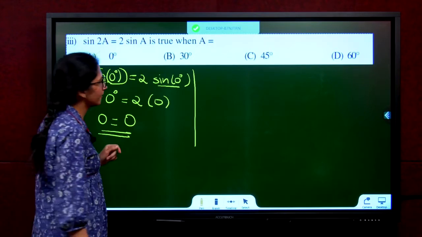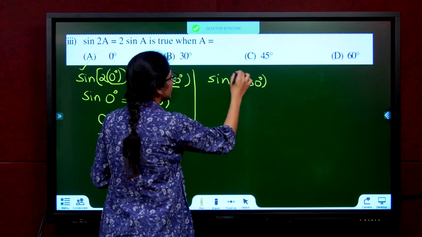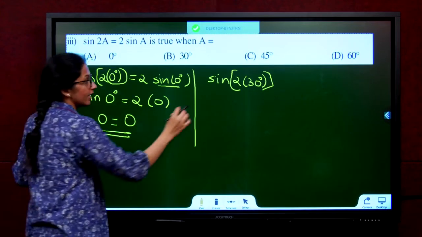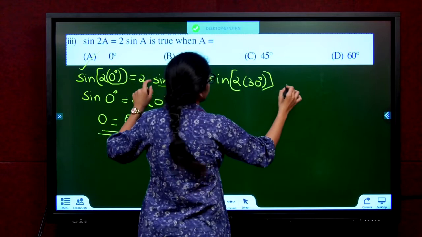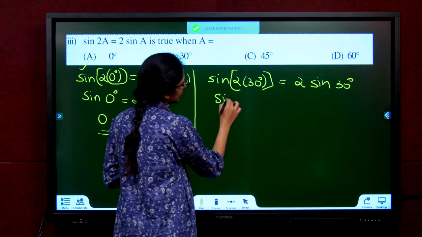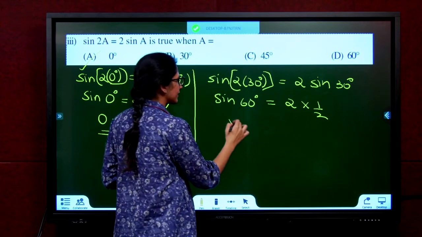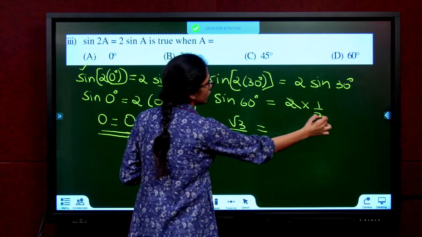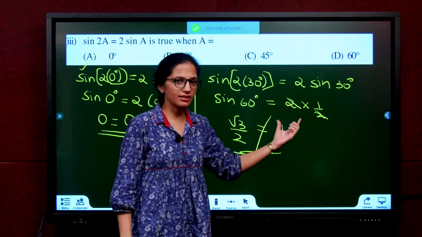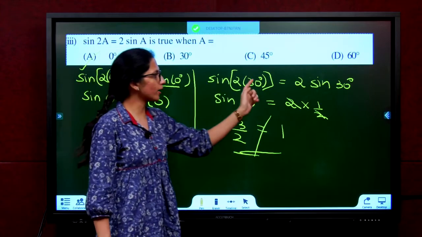How would it be for option B? Sin 2 into 30 degree. This is sin 2A. This 2A is inside sin. It is not sin 2 into A. It is sin 2A is equal to 2 sin 30 degree. Sin 60 degree is equal to 2 into 1 by 2. Sin 60 degree, root 3 by 2, is equal to 1. Is it equal? No. So this is not satisfied. Similarly, 45 and 60 work the same way. You will get not satisfied. Answer is option A. But I hope you understood the difference between sin 2A and 2 sin A.